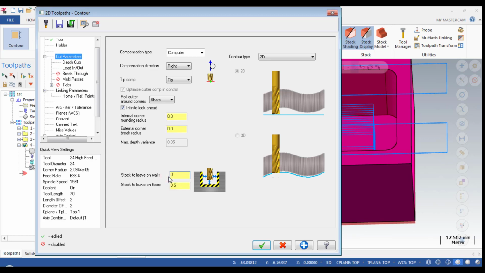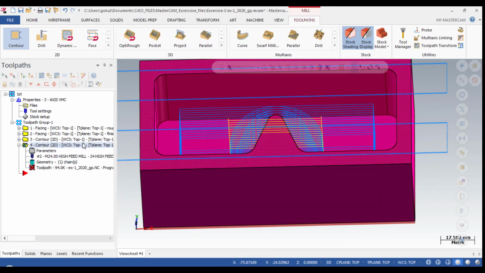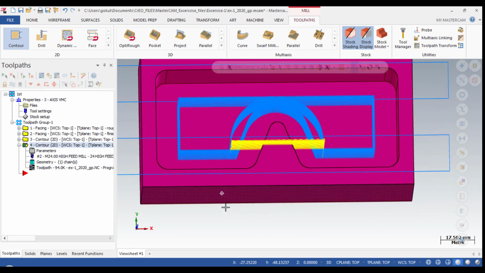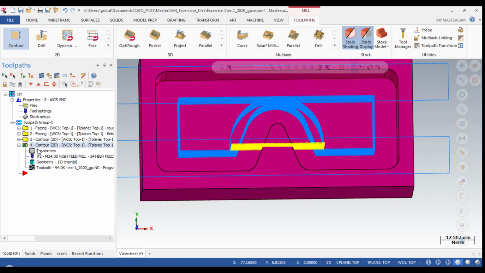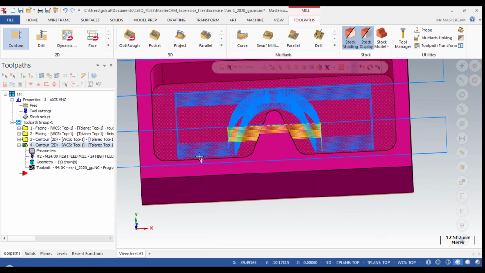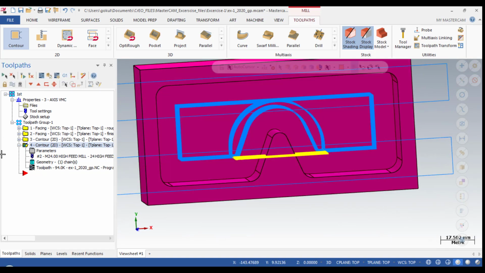We will select 0 for leave stock on the side wall, and for the floors I will also select 0. To regenerate, that's all. The operation is completed.